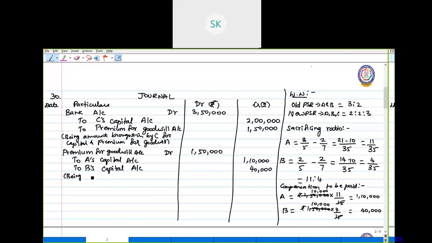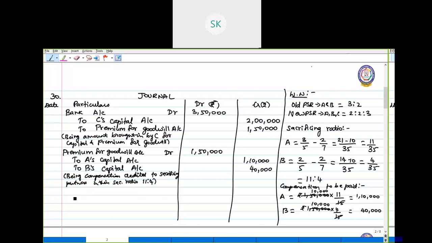And the narration for this being compensation credited to sacrificing partners in their sacrificing ratio. The ratio is, no, 11 is to 4.